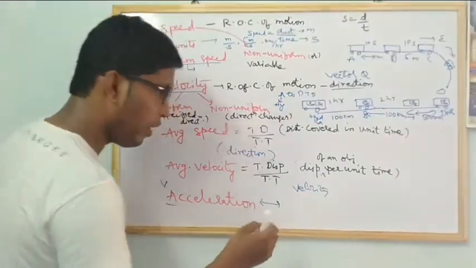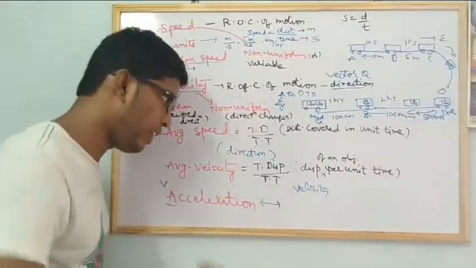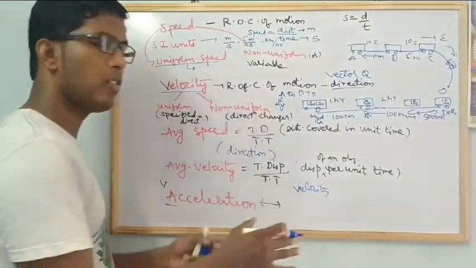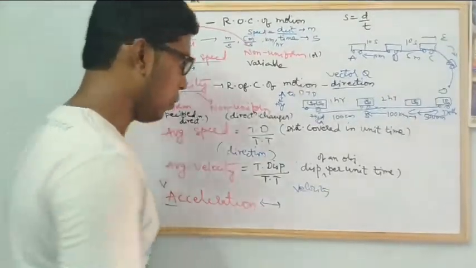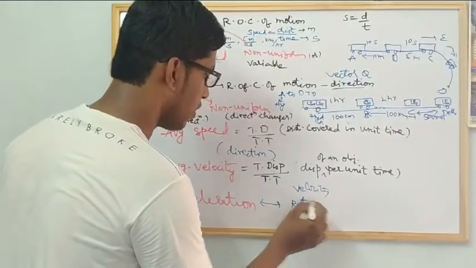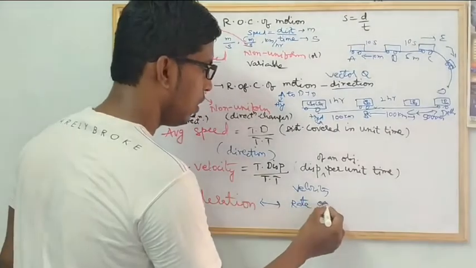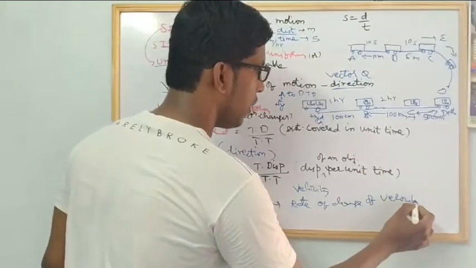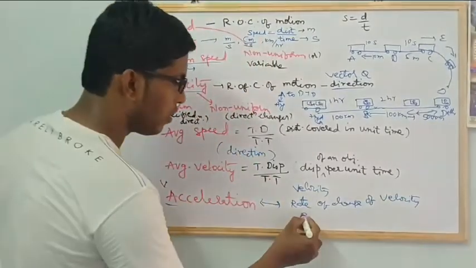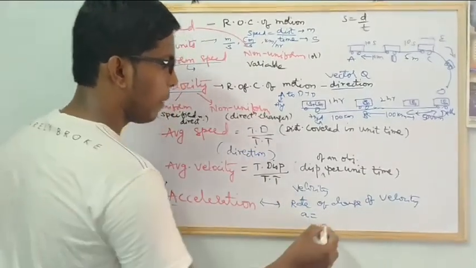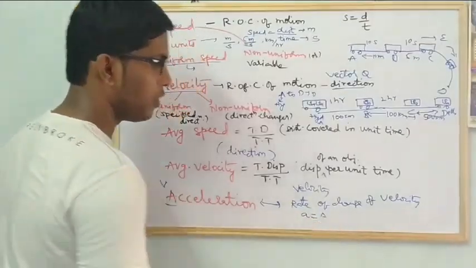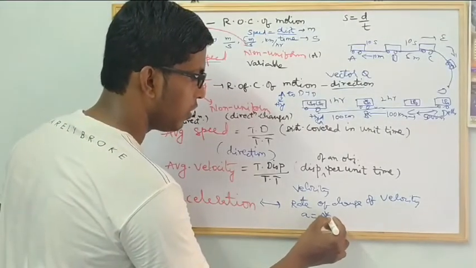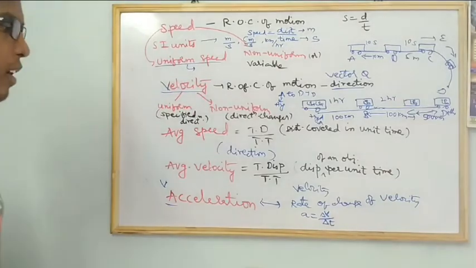So whenever you accelerate, whenever you raise the accelerator, what happens? Its velocity changes. So the rate of change of velocity is known as acceleration. You can write a equals rate of change, which we mention with delta: rate of change of velocity by change in time, delta V by delta T.